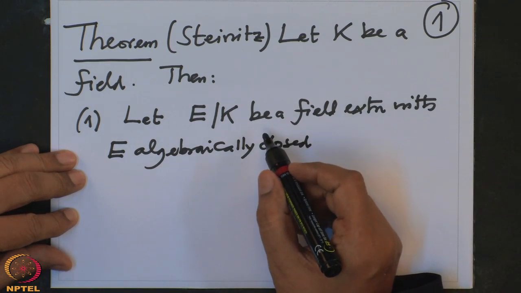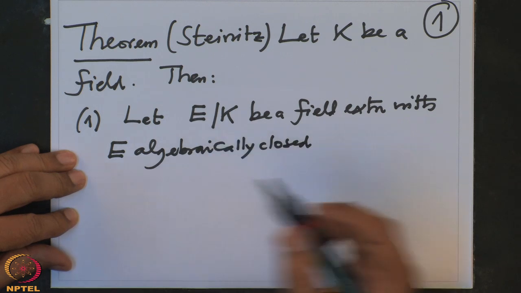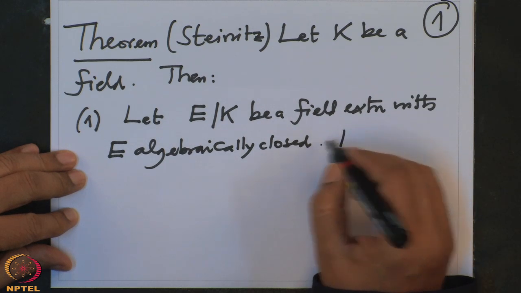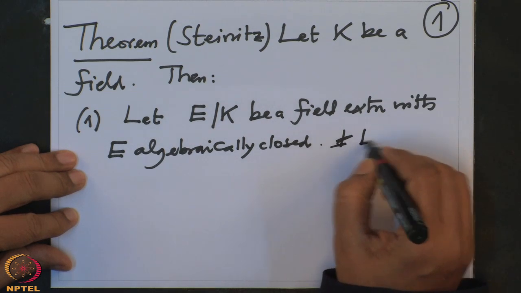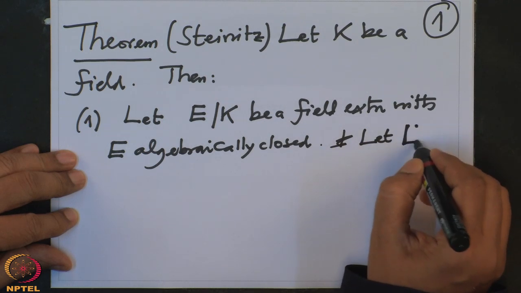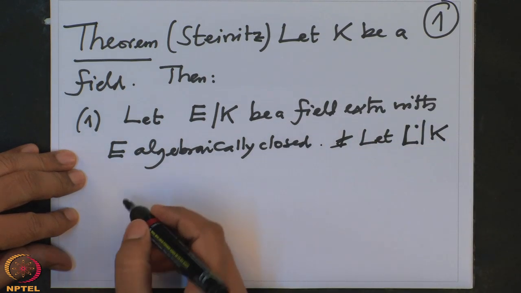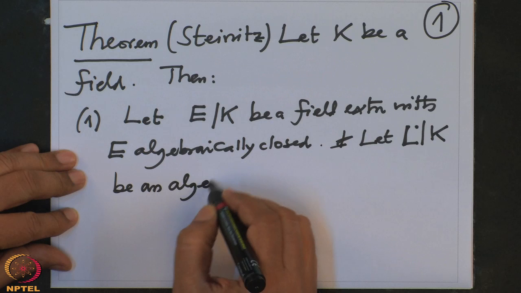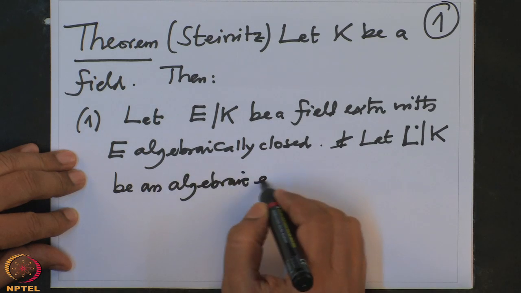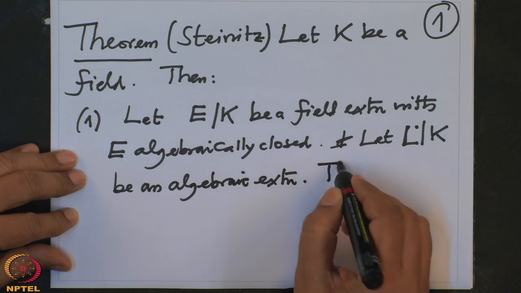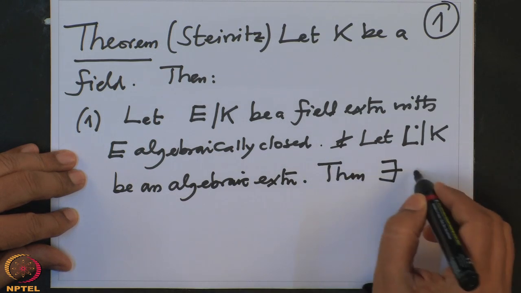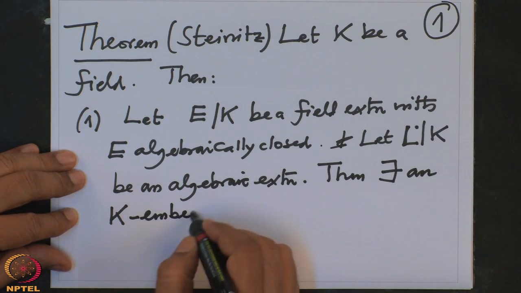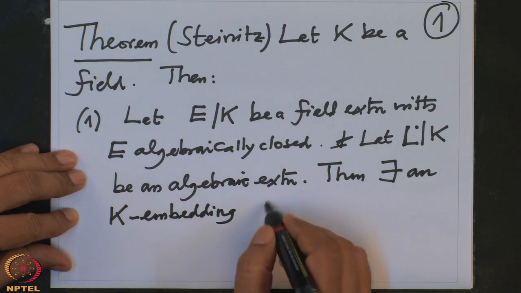In the last lecture we indicated how to construct such an E. Okay. Then let L over K be an algebraic extension, may not be finite. Then there exists a K-embedding from L to E.